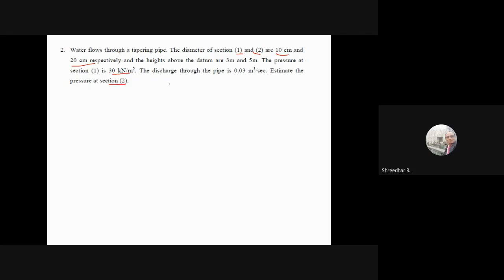Because there is no loss given, you don't consider the loss. Then the total energy head has to be equal to the total energy head at section 2. Before we go to the problem, because it is a tapering pipe, you should know how to calculate the velocity. That is Q by area, where Q is given as 0.03. You divide by the area and you will get the velocity, and you can also calculate the velocity at section 2 by taking the respective area. Here the diameter is 0.1 at section 1 and 0.2 at section 2.